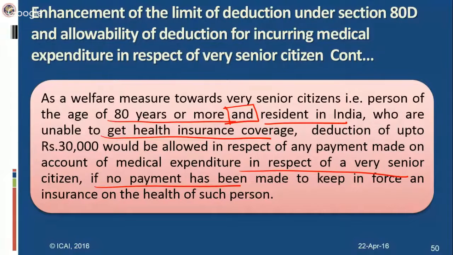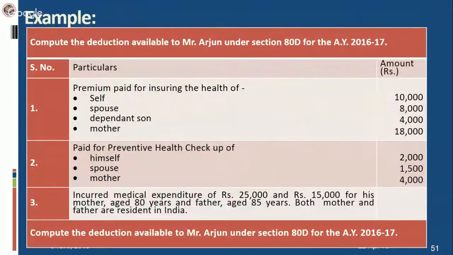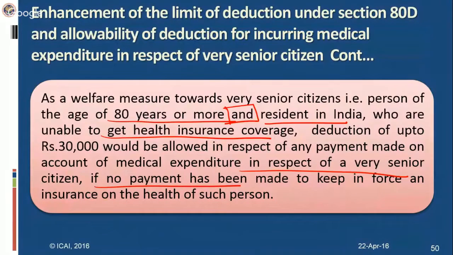See here, the deduction which is already available is 30,000, and that cannot go beyond the 30,000 limit. This is a combined deduction of 25,000 or 30,000 if the person is a senior citizen.